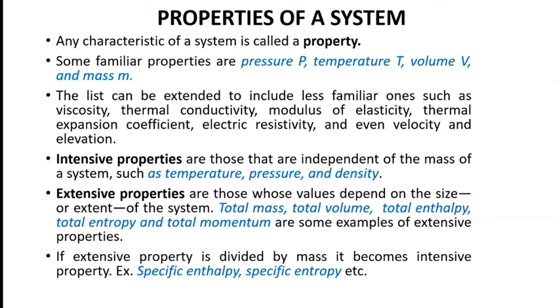Or if we take a ratio of two extensive properties, it becomes an intensive property. Density is a ratio of two extensive properties. Density is mass upon volume, and mass and volume are both extensive properties. Therefore, when you take a ratio of two extensive properties or you divide an extensive property by mass, it becomes an intensive property.